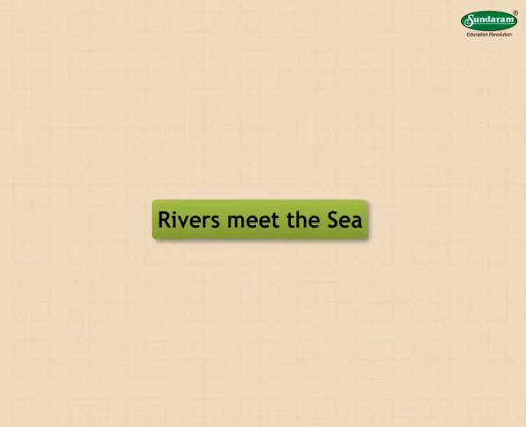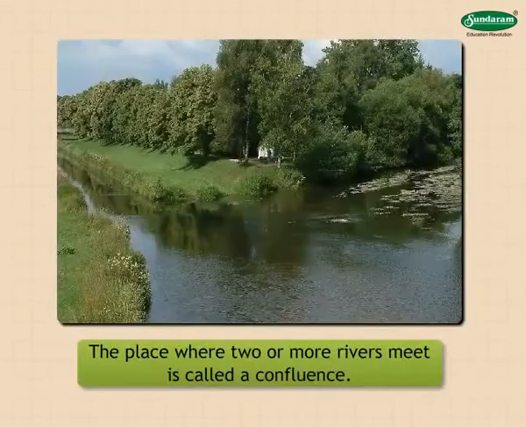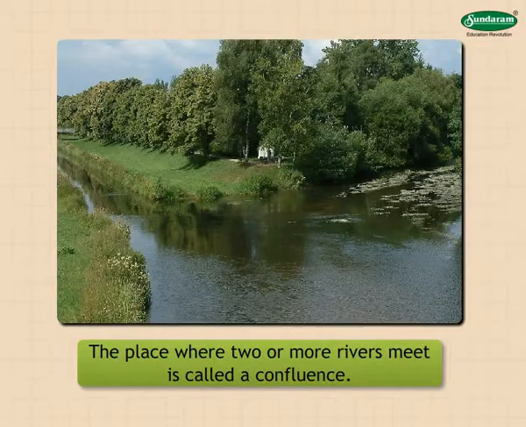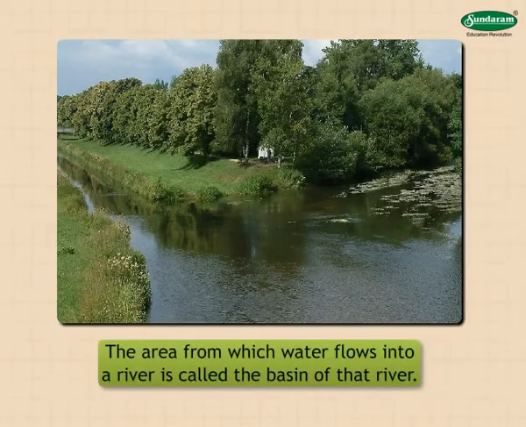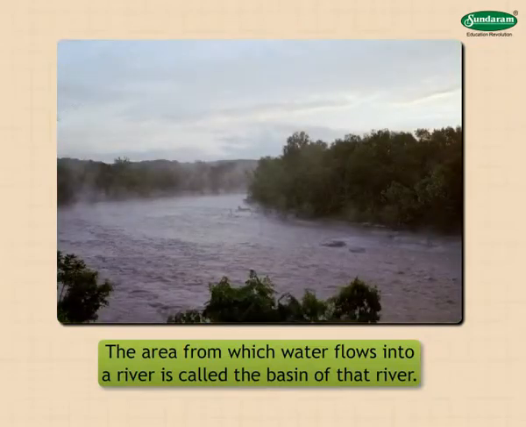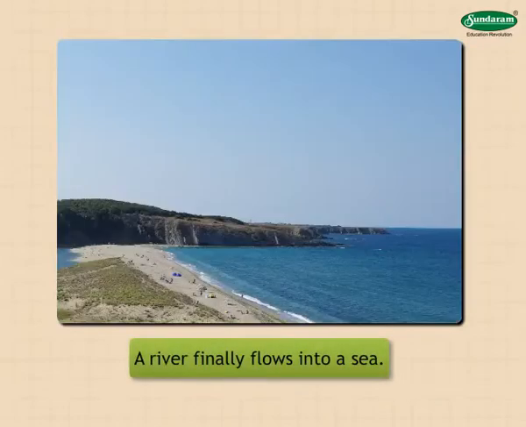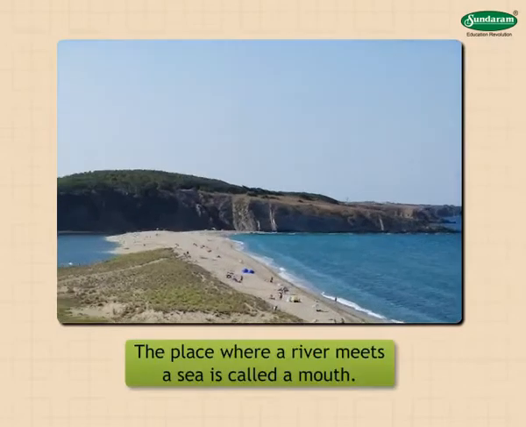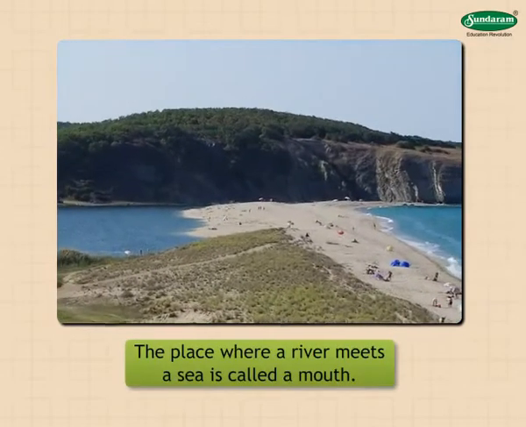Rivers meet the sea. The place where two or more rivers meet is called a confluence. The area from which water flows into a river is called the basin of that river. A river finally flows into a sea. The place where a river meets a sea is called a mouth.